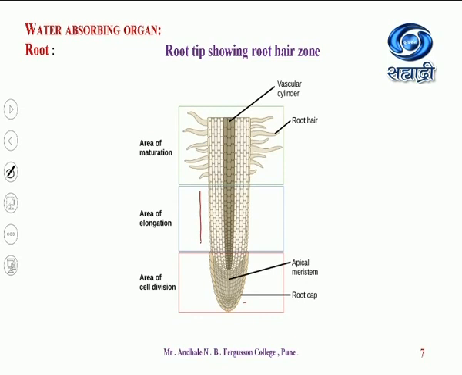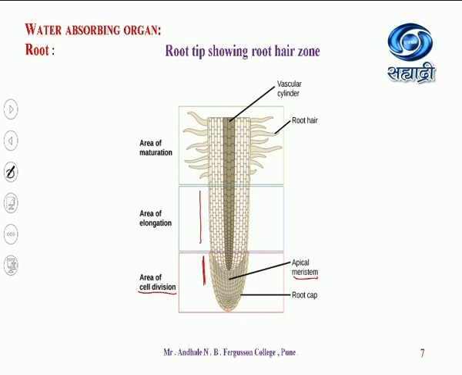So the next layer which we see is the area of elongation. And the lower layer is the meristematic zone, or area of cell division, where cells multiply. As the number of cells multiplies, they differentiate themselves for different functions.